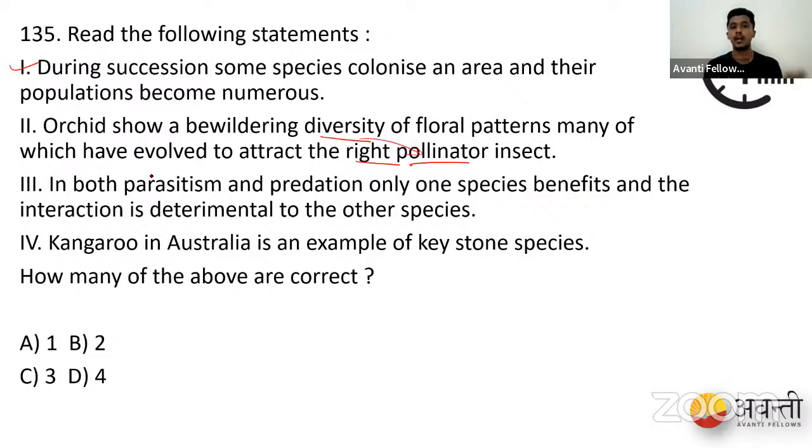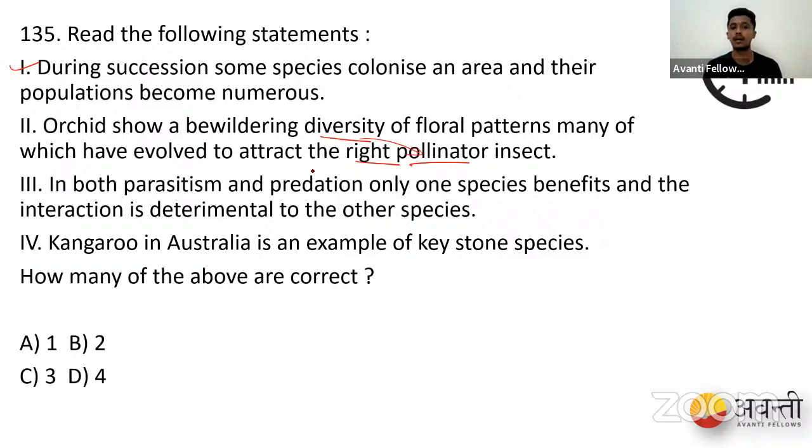Next one. In both parasitism and predation, only one species benefits. Absolutely right. And the interaction is detrimental to the other species. Correct, no, people? One species is benefited, the other species is actually harmed. For example, if you have a parasitic infection, the worms live happily, but we suffer the consequences of the worms. That is when it becomes detrimental to us. So option 3 is right.